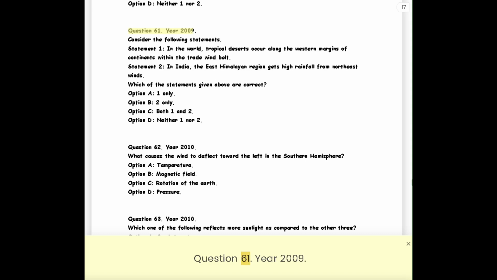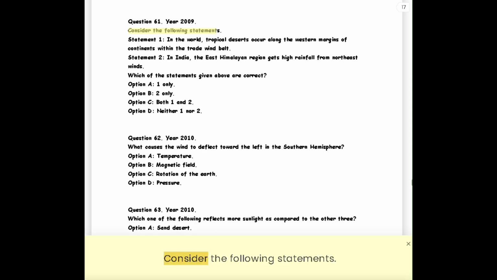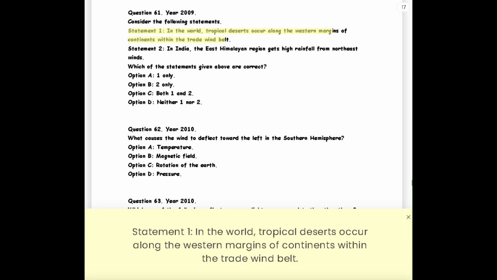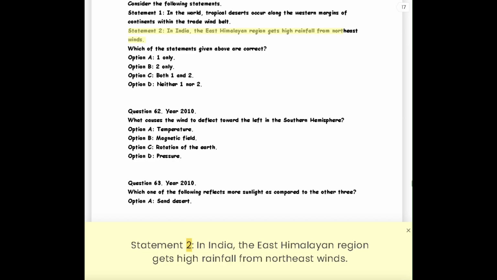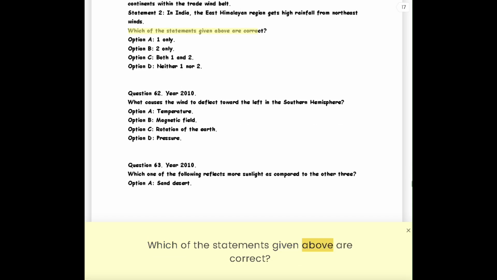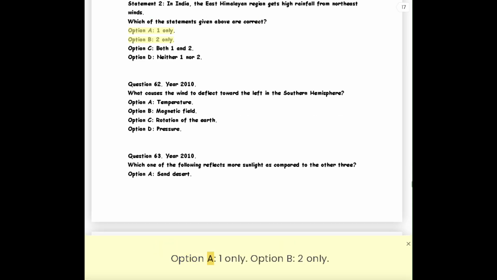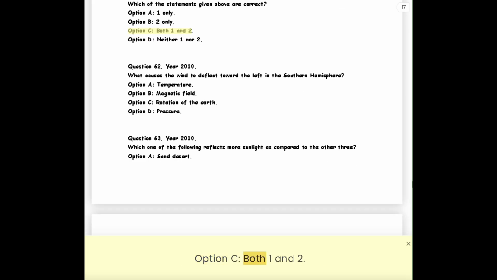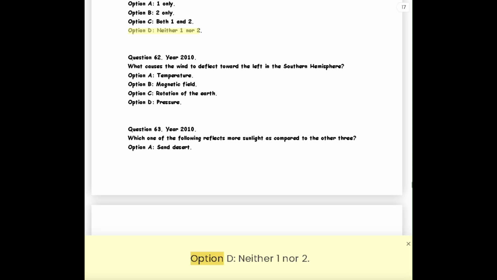Question 61. Year 2009. Consider the following statements. Statement 1. In the world, tropical deserts occur along the western margins of continents within the trade wind belt. Statement 2. In India, the East Himalayan region gets high rainfall from northeast winds. Which of the statements given above are correct? Option A, 1 only. Option B, 2 only. Option C, both 1 and 2. Option D, neither 1 nor 2.